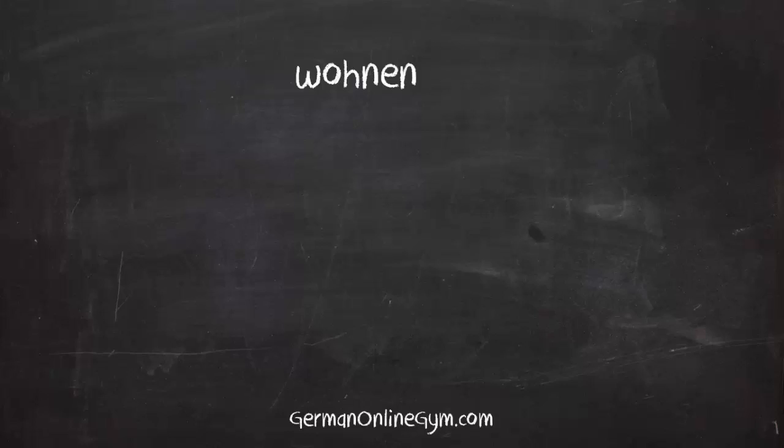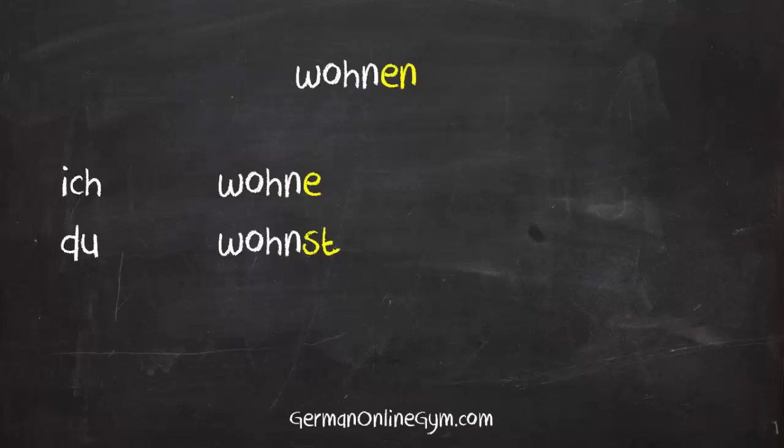Now, this infinitive can be divided into two parts. The verb stem, wohn, and the ending, en. In order to say I live, you live, etc., you knock off the en ending and add the ending that goes with the subject. So for example, I live is ich wohne. So the I ending is e. Ich wohne.